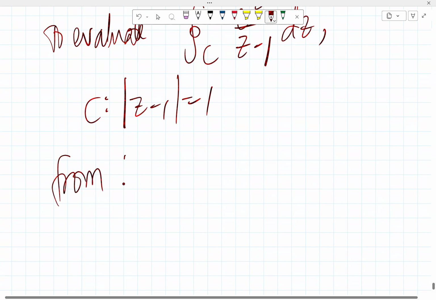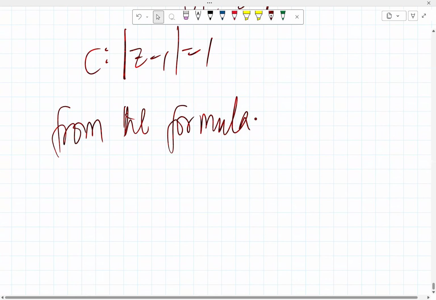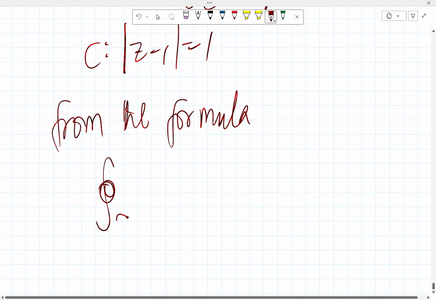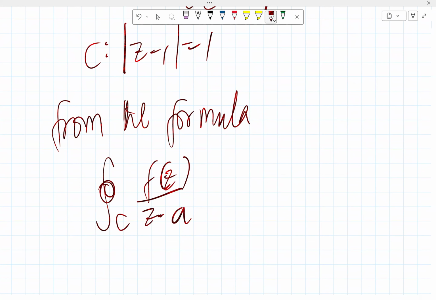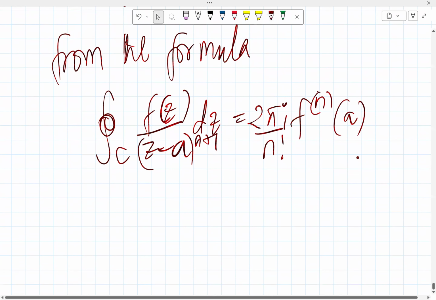So, from the formula, the integral on the closed curve C of f of z over z minus a dz equals 2 pi i f of a. Well, I like to use the general form: the integral of f of z over z minus a to the power n plus 1 equals 2 pi i over n factorial, f to the n evaluated at a, basically.